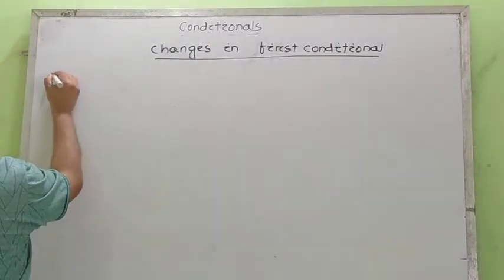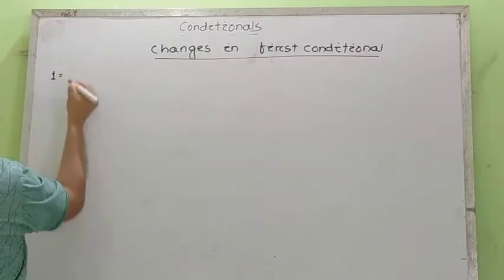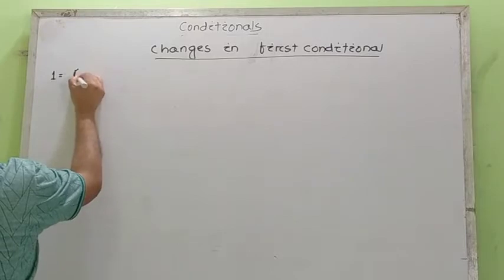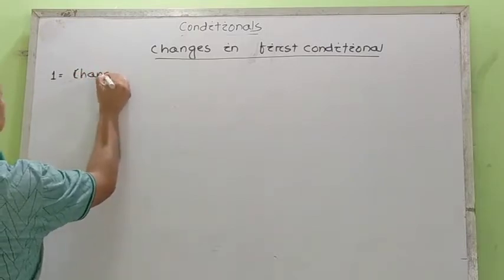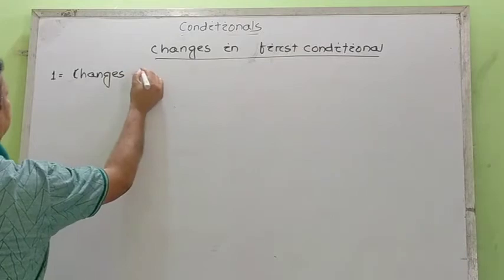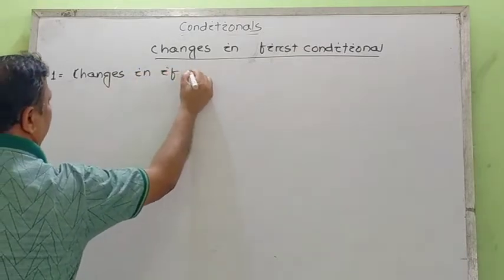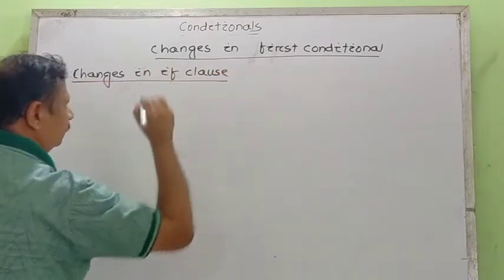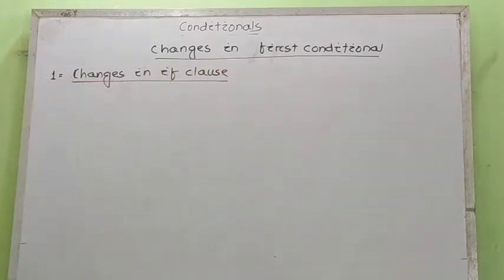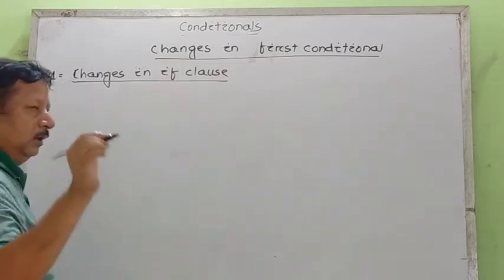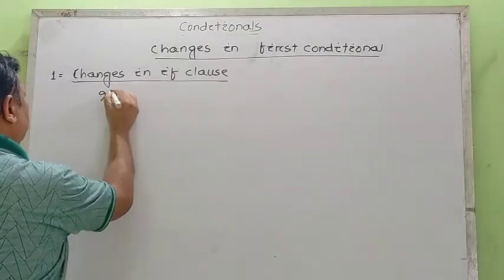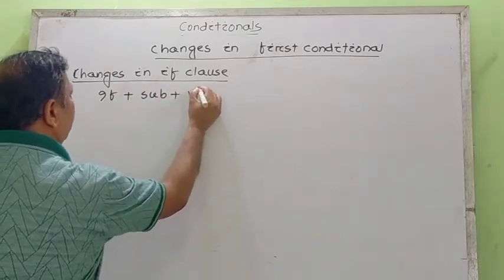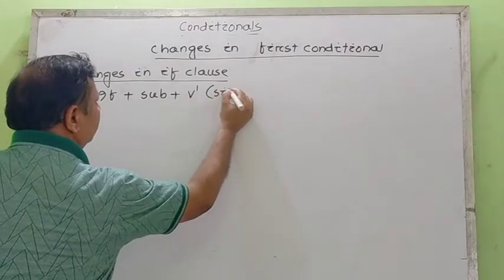So first of all, let us now know the changes in the if clause. As I have told you, the structure of the if clause is if plus subject plus verb 1, or it is known as simple present.